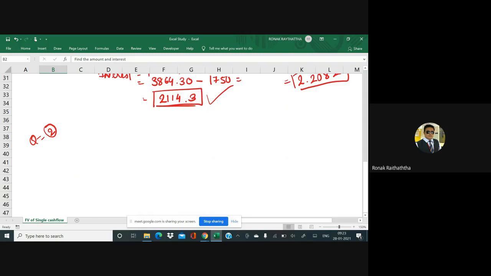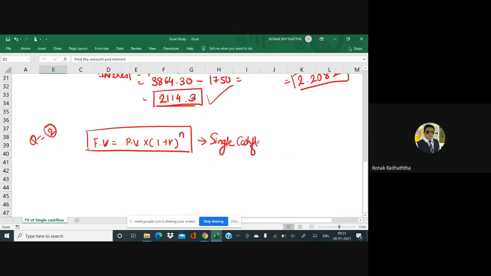So first equation, I can write the equation of FV equal to PV multiplied by (1 plus R) raised to N. This is the formula. Generally we know, right? For a single cash flow. Now, we do not have PV, but obviously we have the FV.